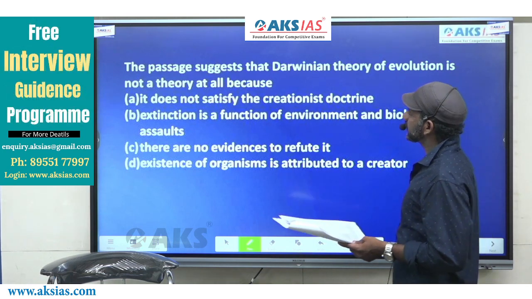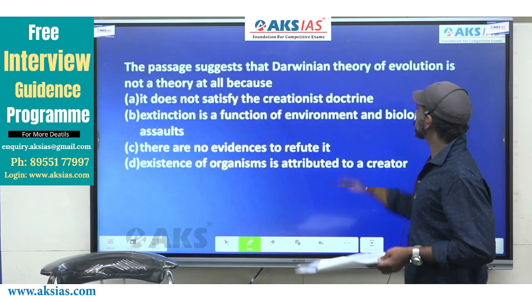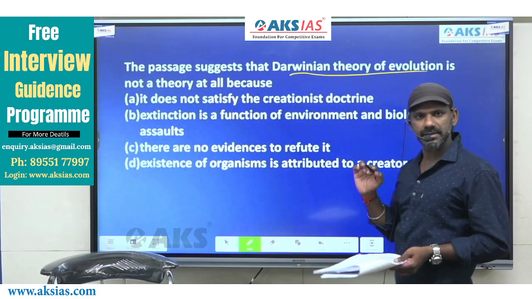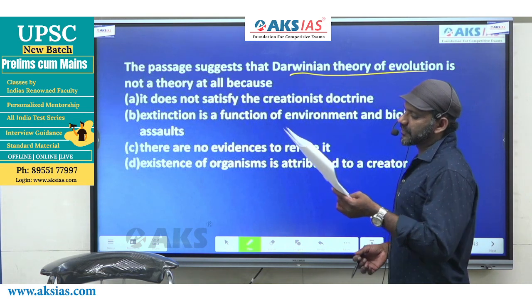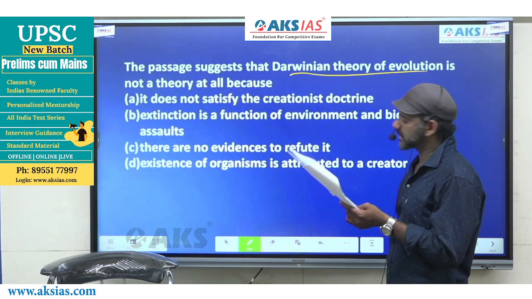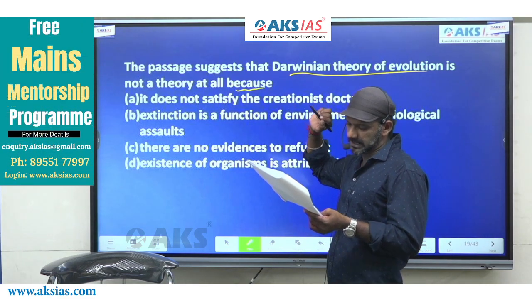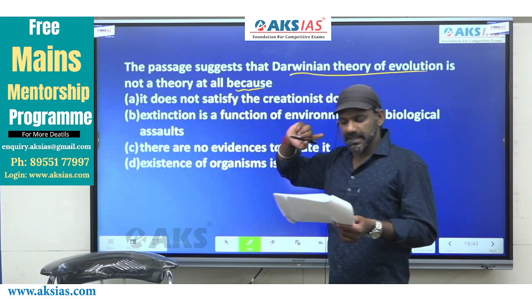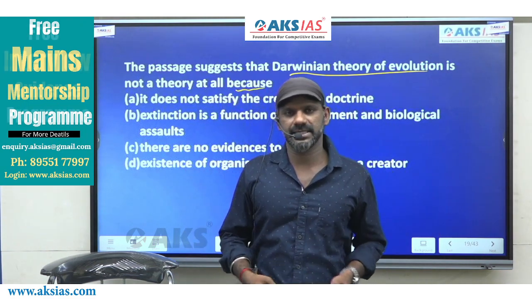I'll read the question. The passage suggests that Darwinian theory of evolution is not a theory at all because. Because is a cause and effect indicator. The same as a type of question that starts with why.